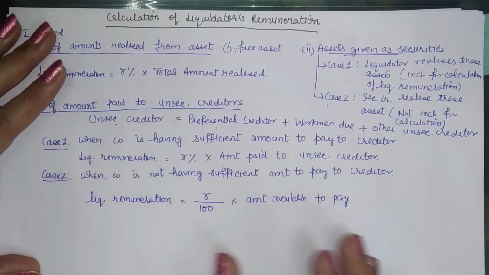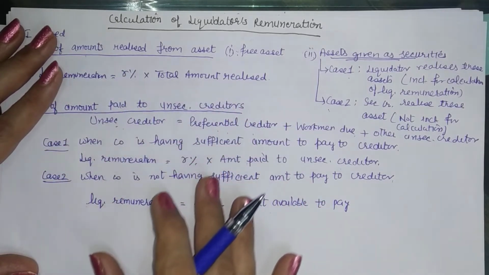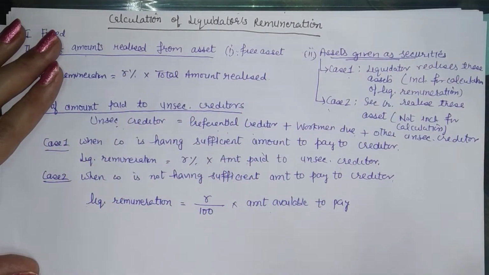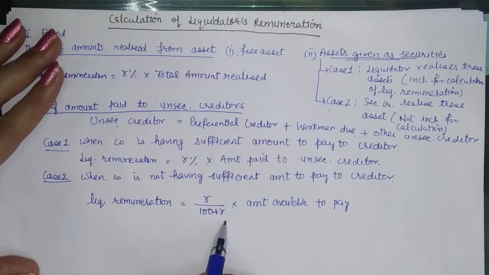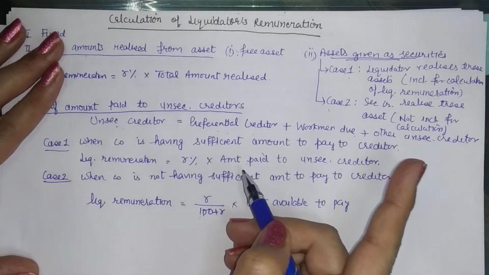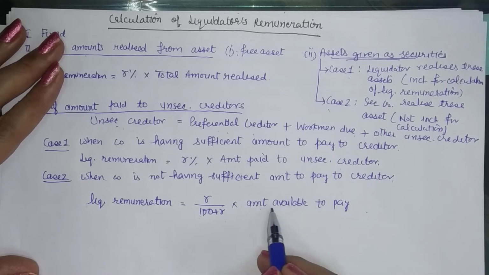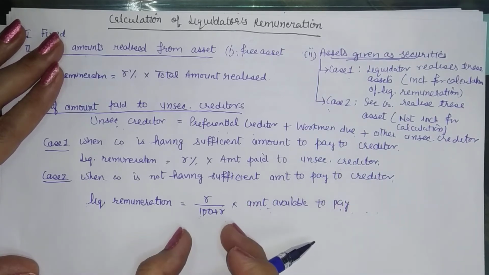Say you have 70,000 and out of that 70,000 you are to pay remuneration to the liquidator as well as pay to the creditors. So liquidator's remuneration will then be R upon 100 plus R. We will have to change the base because it is R percentage of payment for creditors. But when we have the total, this is payment for creditor as well as for the remuneration, so the base should also be total.